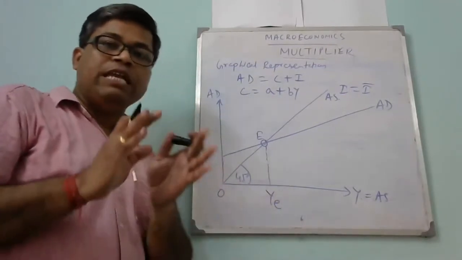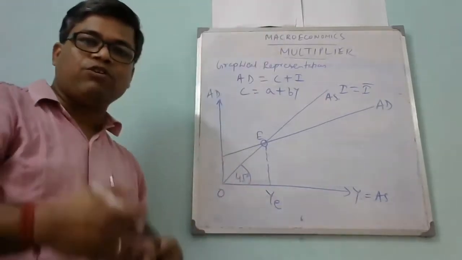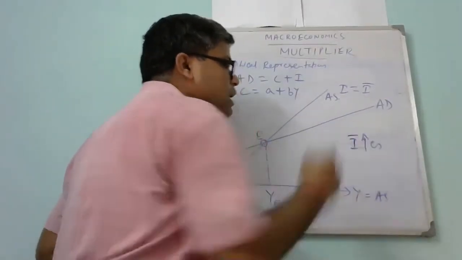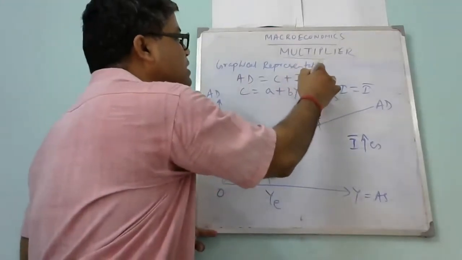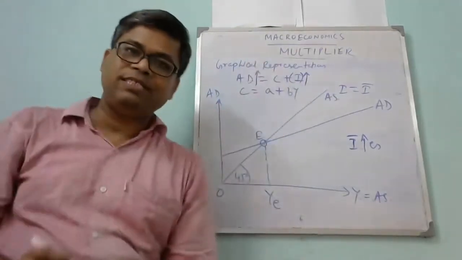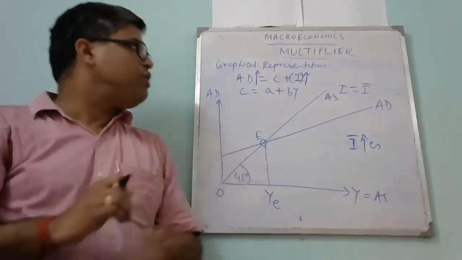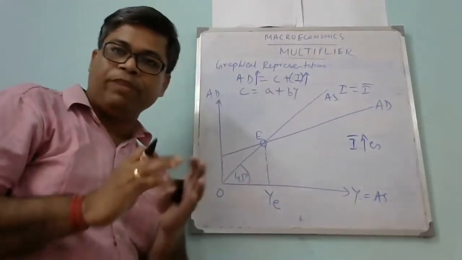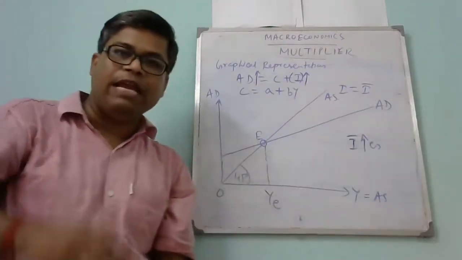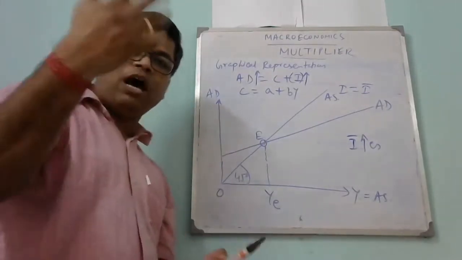Now if autonomous investment increases, then what will happen? I bar increases. If I bar increases, that means this part is rising, then aggregate demand will also increase, simply because I is one component of AD. So if aggregate demand increases, what will be the impact on the AD curve? The AD curve will shift upward.